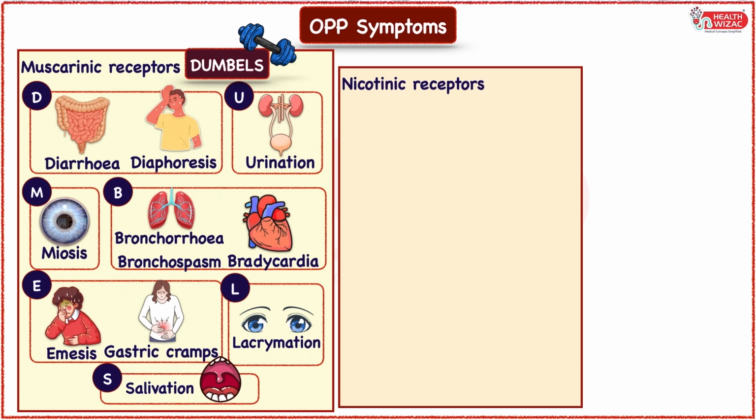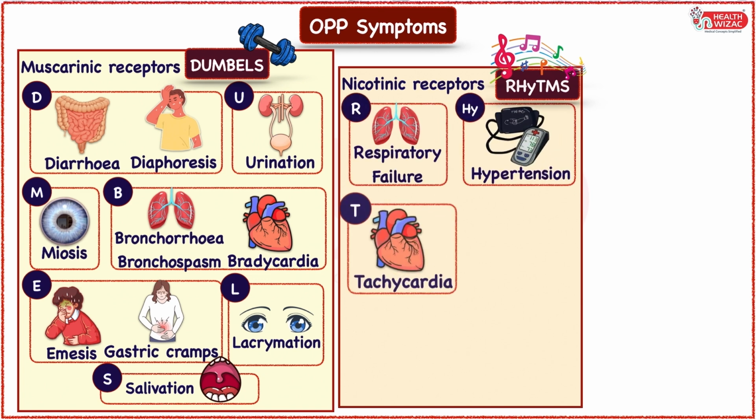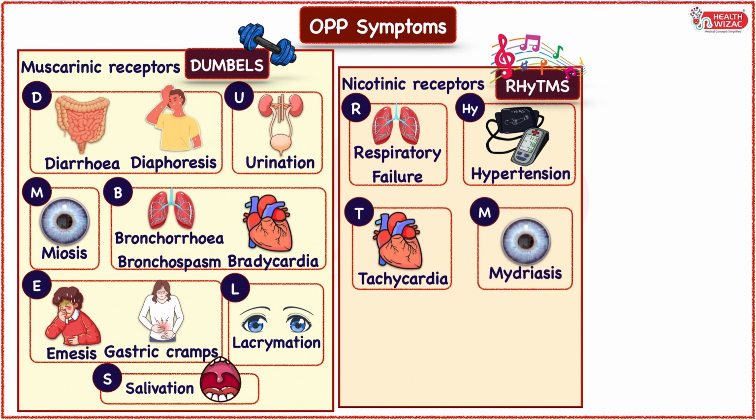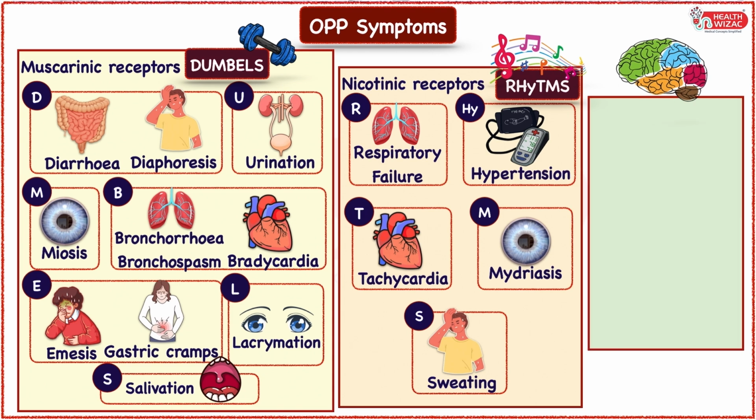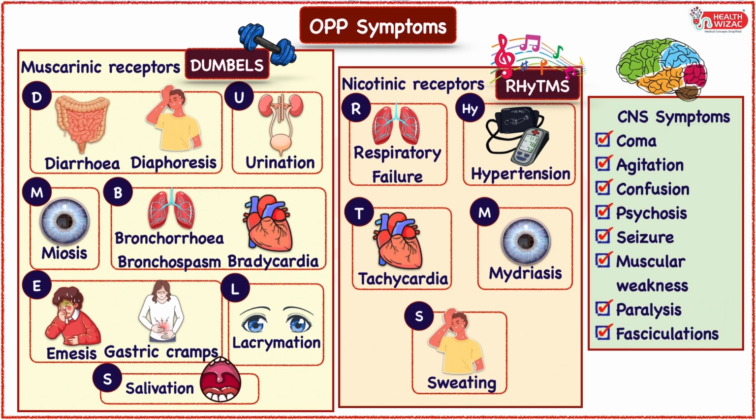Nicotinic receptor overstimulation is manifested through symptoms which go by the mnemonic RHYTHMS, where R stands for respiratory failure, HY stands for hypertension, T stands for tachycardia, M stands for mydriasis, and S stands for sweating. CNS symptoms are manifested through coma, agitation, confusion, psychosis, seizures, muscular weakness, paralysis, and fasciculation.